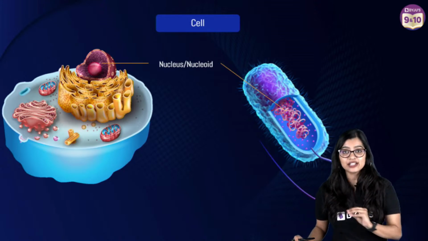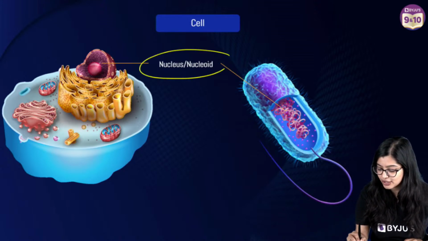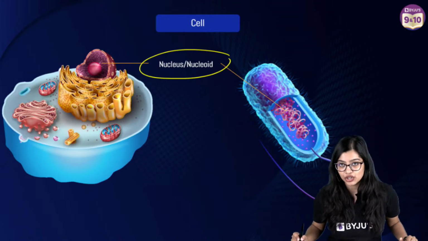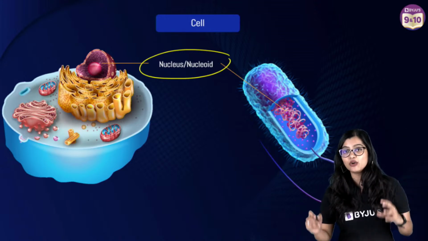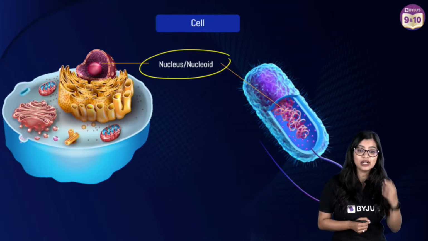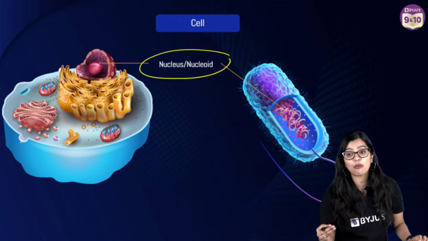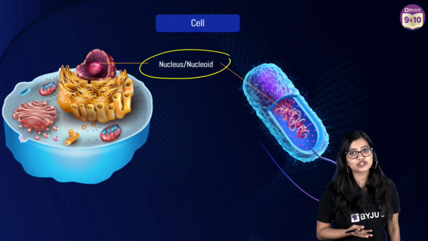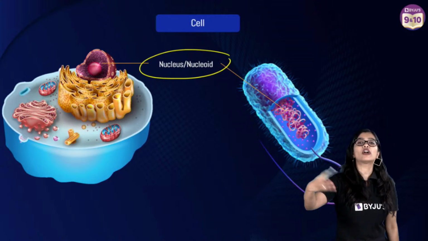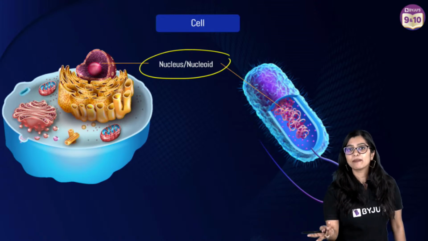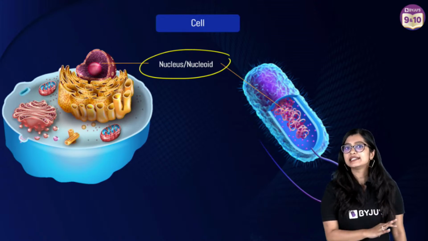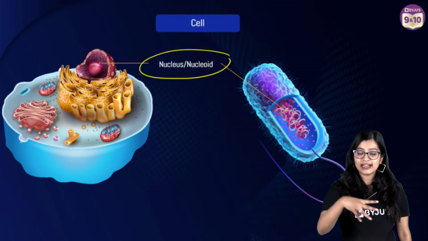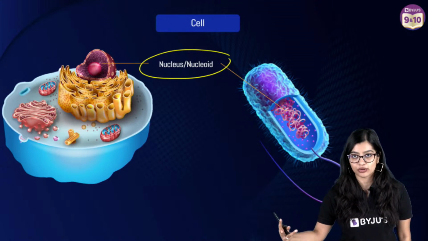Now, of course, the next structure that we're going to be looking at is the nucleus or the nucleoid region, right? Now, of course, we know that the cell is able to carry out various important functions, right? But how does the cell know what to do when, right? It cannot be like there is a school with students in it, but there is nobody to manage the students or tell the students what to do, right?